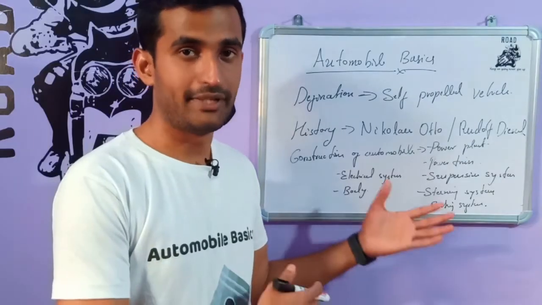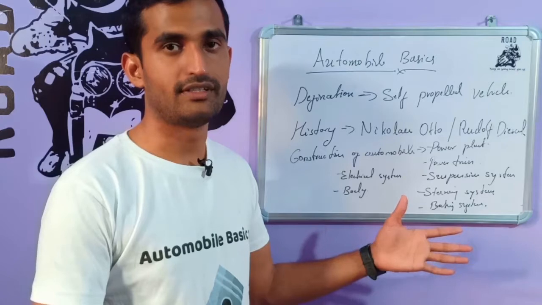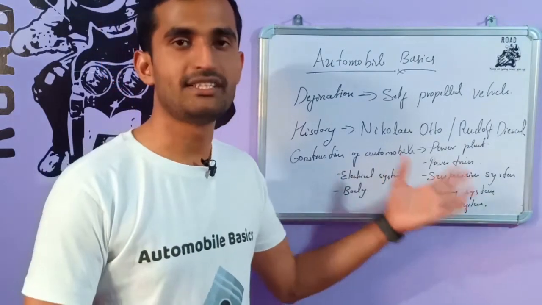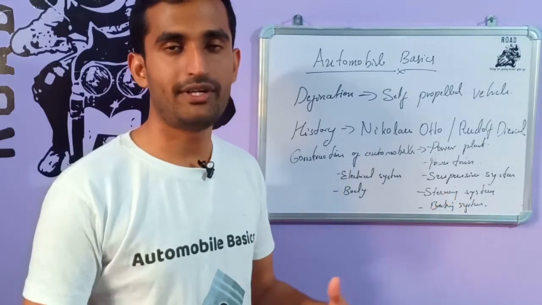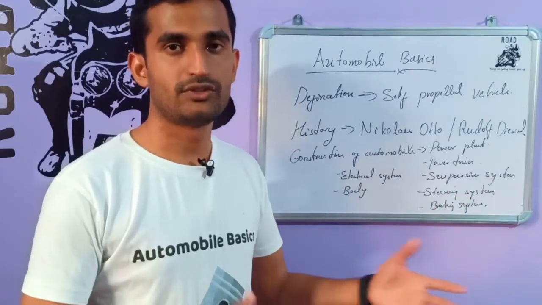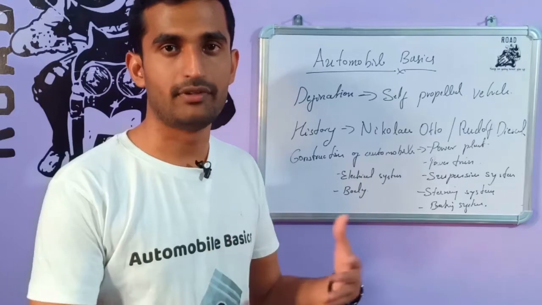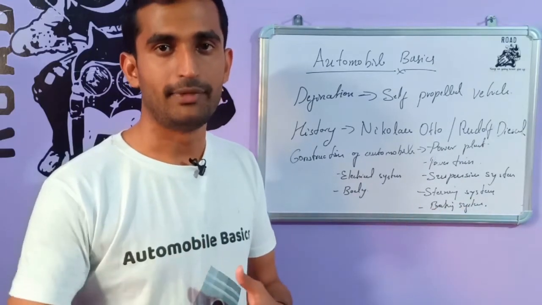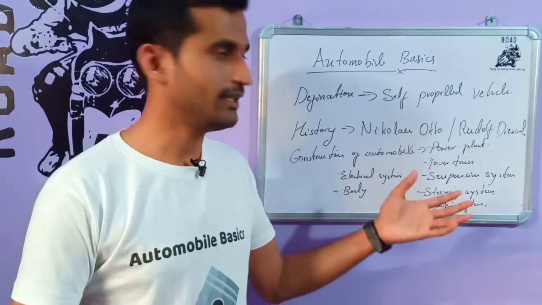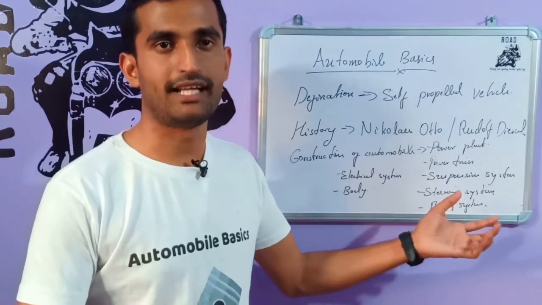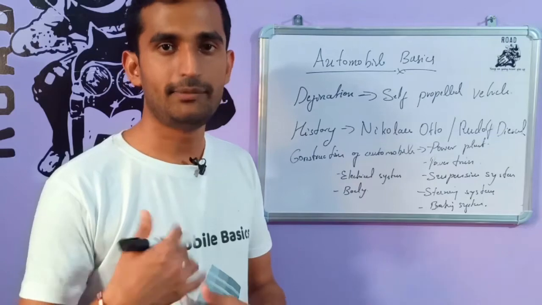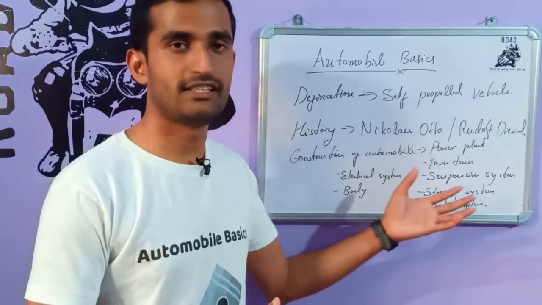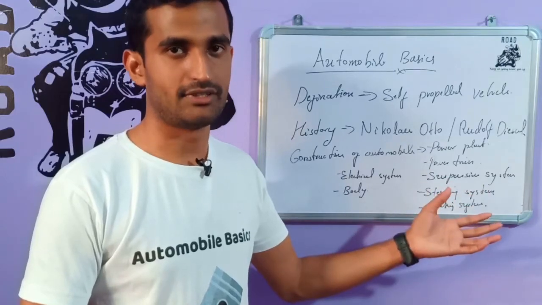The next system is the braking system. Why is the braking system important? To stop the vehicle and to slow down the vehicle, the braking system is used in vehicles. It has many components like brake shoes, brake liners, brake pads, calipers, brake cylinders, master cylinders, brake lines, and the brake pedal. These are all the components of the braking system. Nowadays anti-lock braking systems and EBD, electronic brake force distribution, are used. These are the advanced mechanisms used in braking systems.